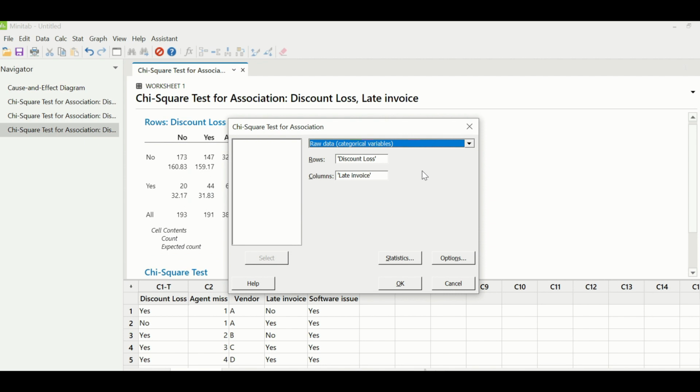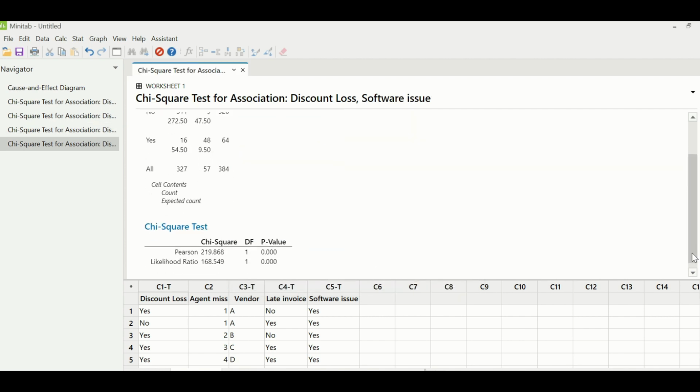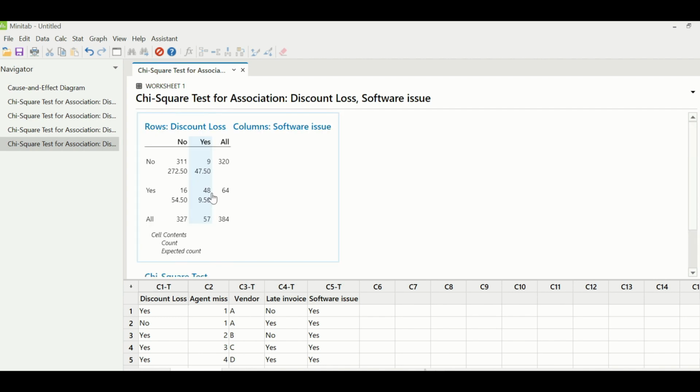Now we will test the last X, which is software issue. So we will do Control E. Under columns, we will select the software issues and click OK. We'll look at the p-value here. The p-value is less than 0.05, which suggests that this is a significant contributing X. Now, if we look at the discount loss as yes, do we have software issues, yes or no? So we have software issues as yes. We were only supposed to have 9 errors, but we had 48. So it means it is a significantly contributing X.